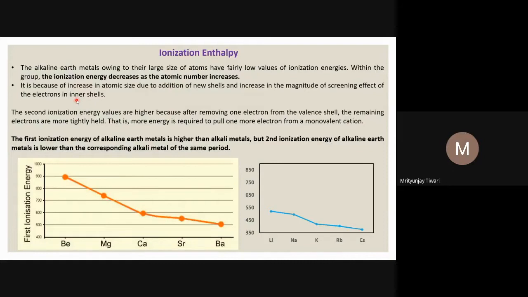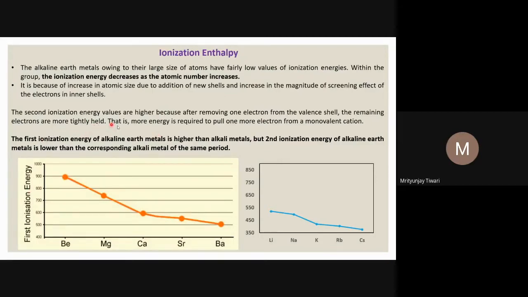The alkaline earth metals, owing to their large size of atoms, have fairly low values of ionization energies, and this we are comparing with respect to all the other elements of the periodic table other than the alkali metals. Other than the alkali metals, the atomic radius of the alkaline earth metals is larger than the other elements of the periodic table usually in the same period, and so they have comparatively lower ionization potential. However, they have higher ionization potential in comparison to the alkali metals, because their atomic radius is smaller than the alkali metals.